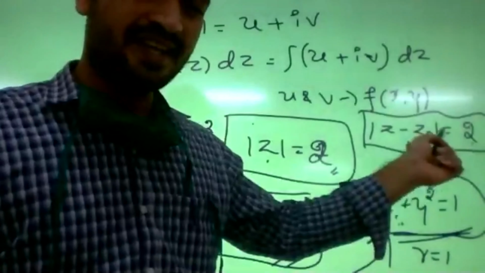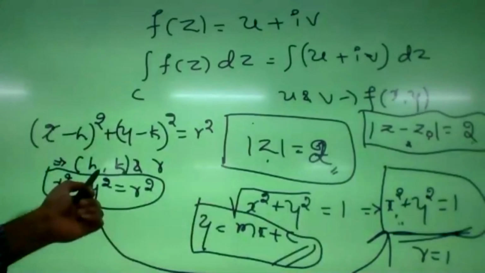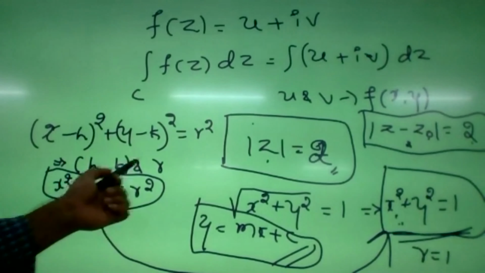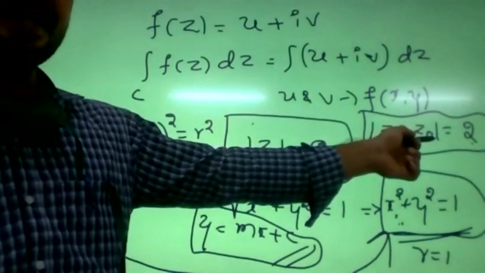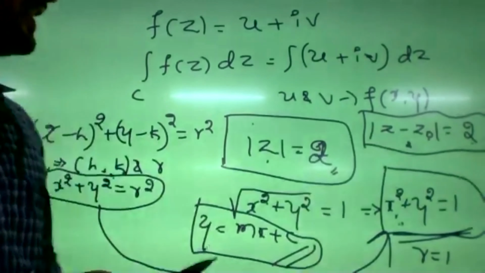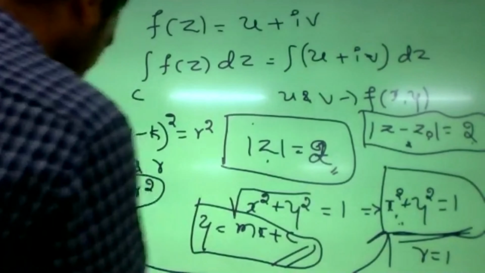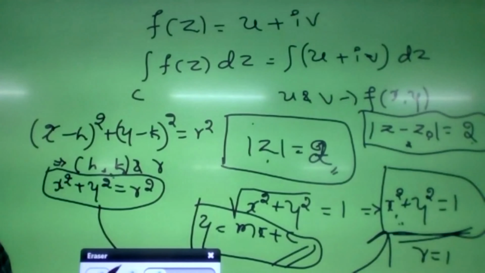Z naught is nothing but the center point. We took h comma k earlier, so like that, z naught will be some complex number. In case it is the origin, for example, just one minute.